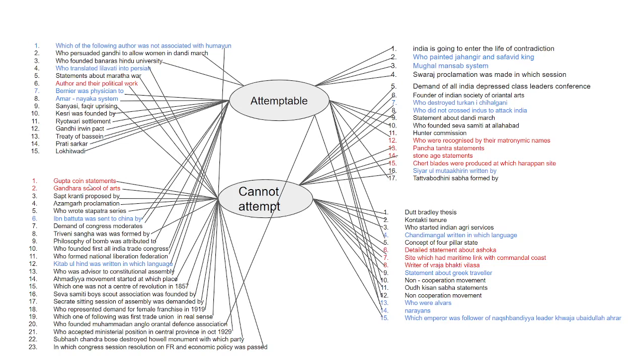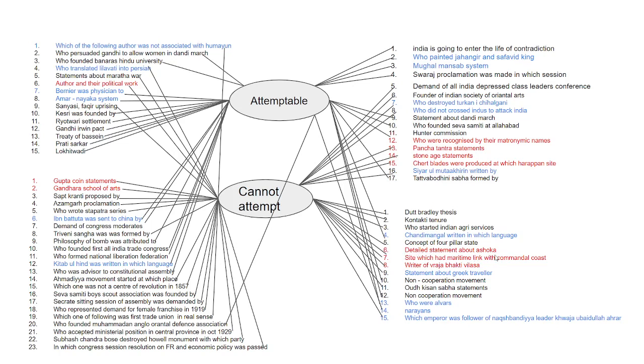The statement about Gupta coins. Then we had a question about, sorry, Panchatantra statements, very typical statements. It was hard even for humanities background people to discover what is true and what is not. Stone Age statements, not possible to answer. Then there was a question: Chert blade was produced at which Harappan site? Not in NCERT. I have read all. So this was also a typical question, not attemptable, no matter where you read.